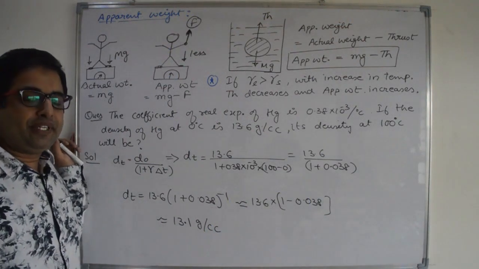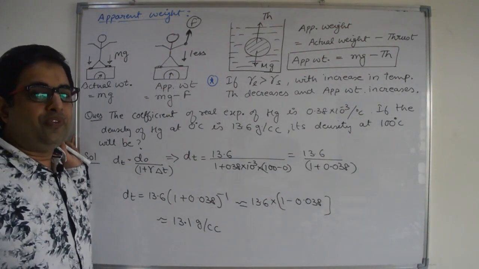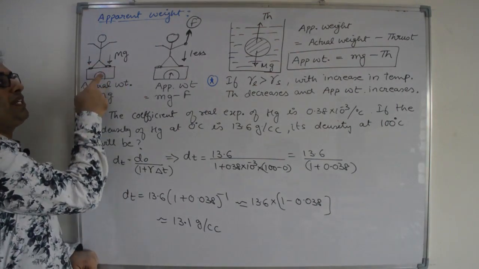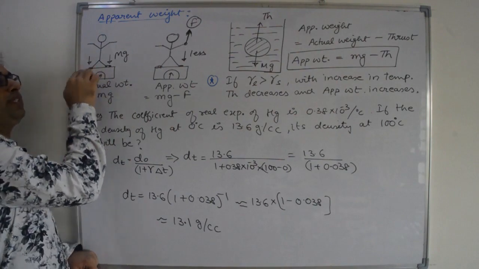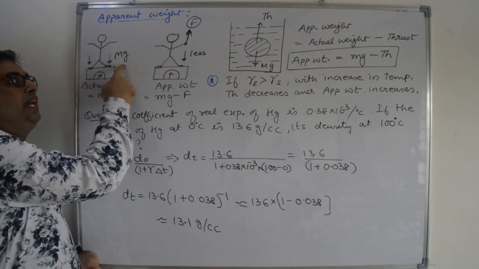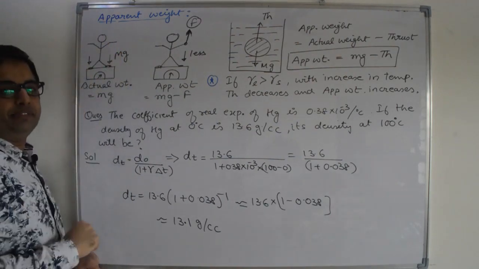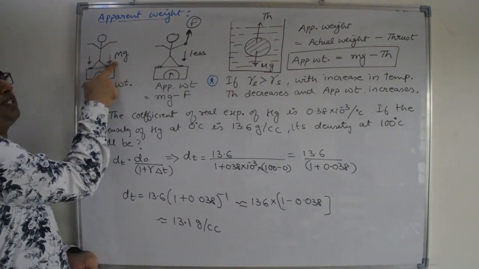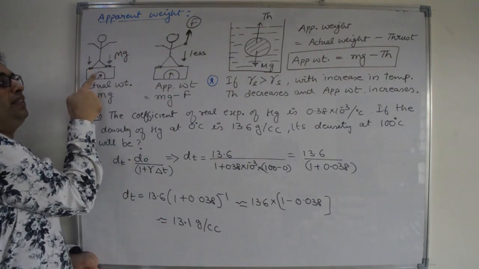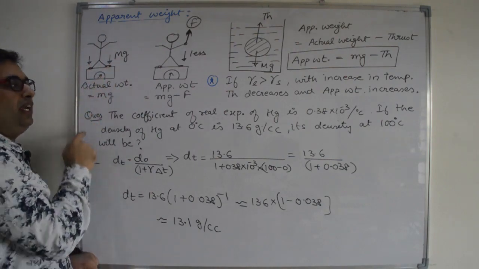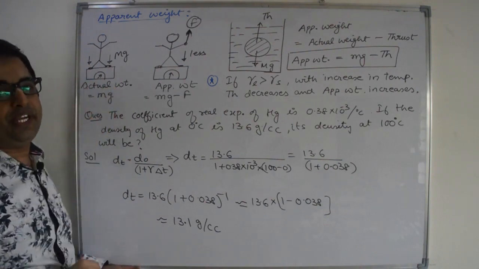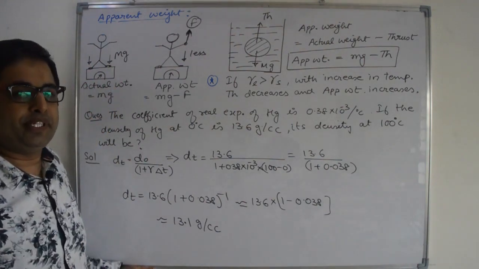Next point is apparent weight. What is the difference between actual weight and apparent weight? Let us check with a simple diagram. A person is standing on a weighing machine. What is the reading of the weighing machine? The reading of the weighing machine is always equal to the force applied by the person on the machine. So this person is pushing the machine with a force mg, and this force will be measured by the machine, and the measured value will be equal to mg. This is the actual weight of the person, that is equal to mg.